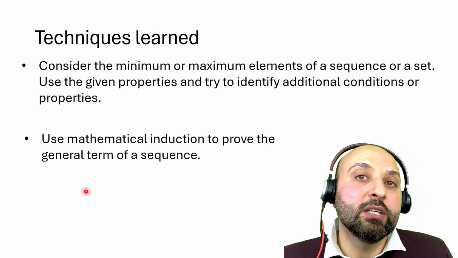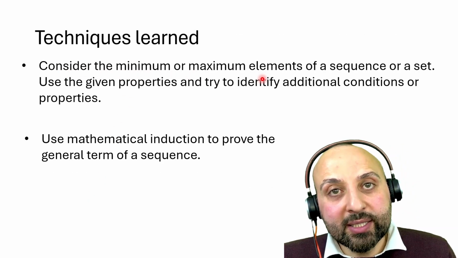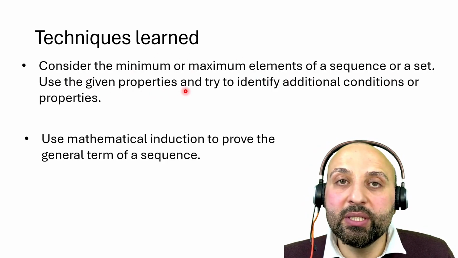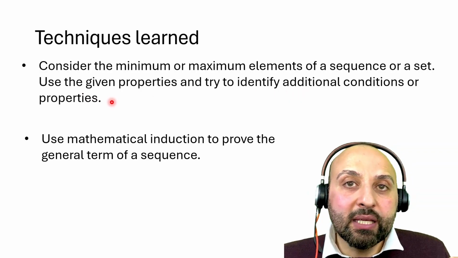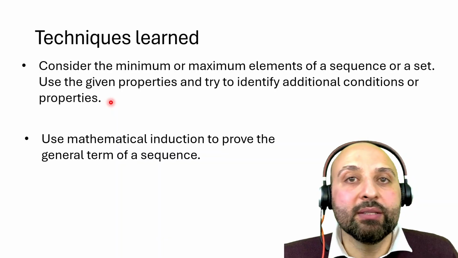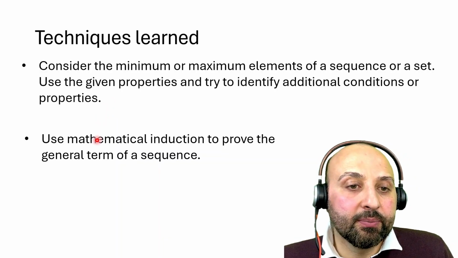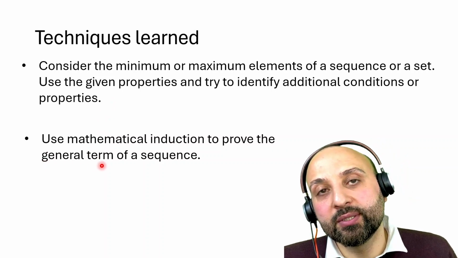Let's see what we have learned through this exercise. Consider the minimum or maximum elements of a sequence or a set. Use the given properties and try to identify additional conditions or properties. Taking the minimum or maximum elements of a set usually gives you some additional information which you can use to prove the exercise. Use mathematical induction to prove the general term of a sequence.